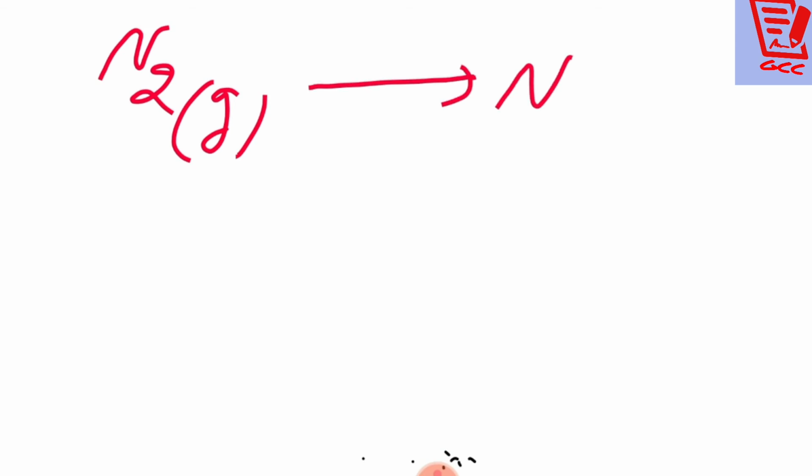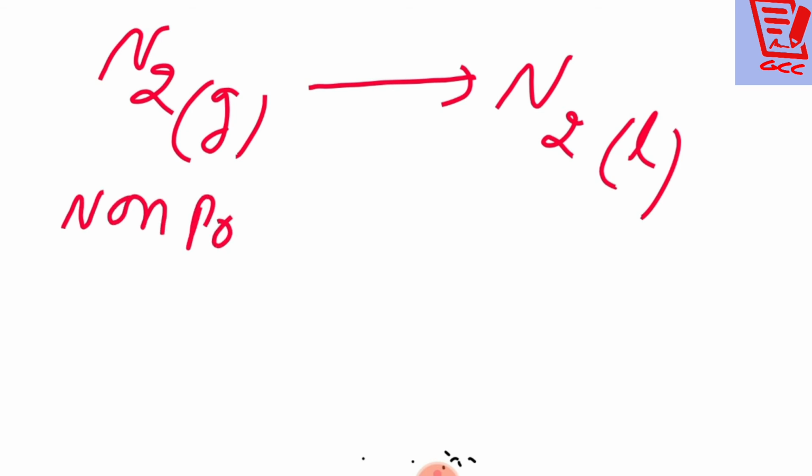Just see there. Might be you have heard that nitrogen gas changes to liquid form. Now nitrogen N2 is non-polar, and it changes from gaseous to liquid form. In the same way, one more example: suppose the CO2 molecule.